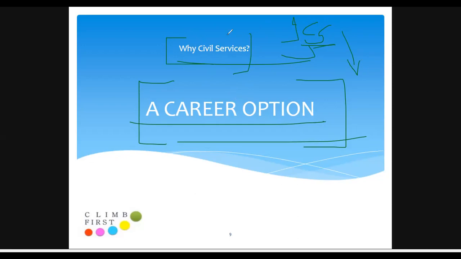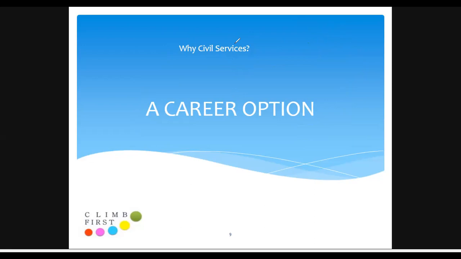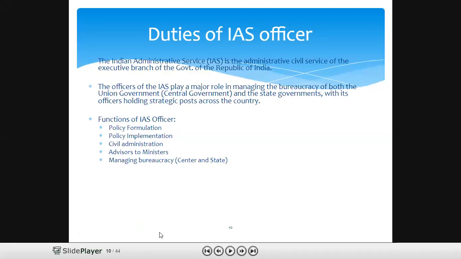Let's get started with the topic, that is why civil services. And that was actually a warm up. Next is the duties of an IAS officer.